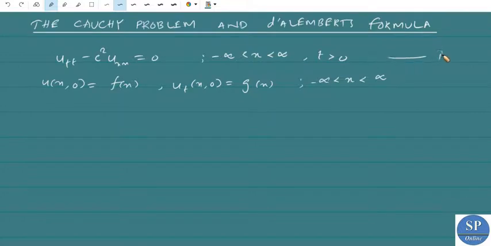We can number this as 1 and this as 2. So this is the Cauchy problem for one-dimensional homogeneous wave equation. That means the wave equation along with two conditions u(x,0) equal to f(x) and u_t(x,0) equal to g(x). Actually this system 1, 2 represents the vibrations of an infinite string, or ideal string.